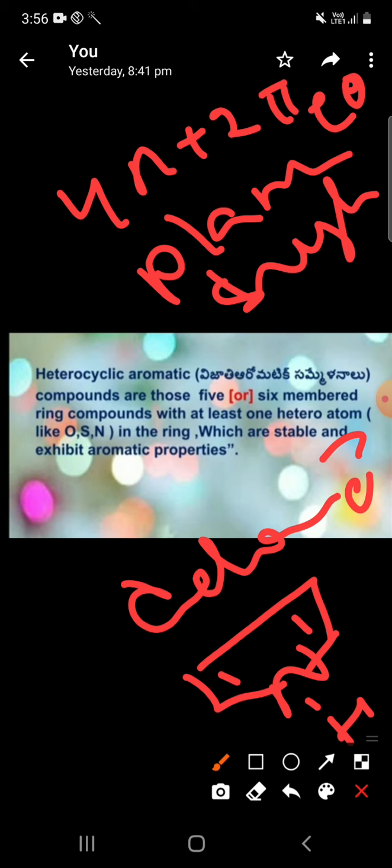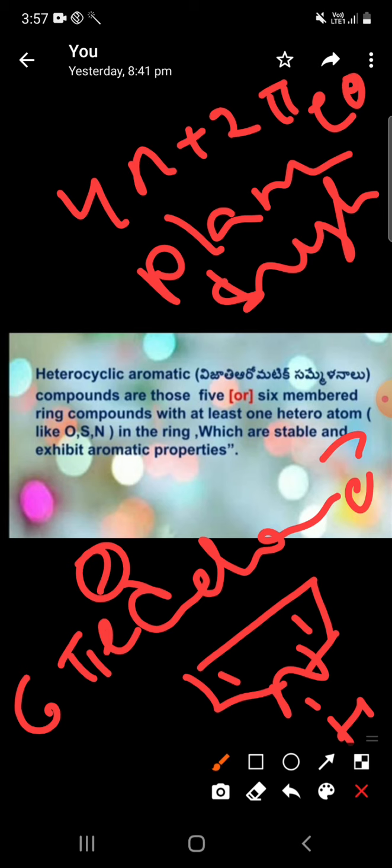So in this pyrrole structure, according to Huckel rule, 6 pi electrons are there, and the pi electrons are delocalized in the ring. And sp2 hybridization is also there. It's a planar structure. So it is a heterocyclic aromatic compound.